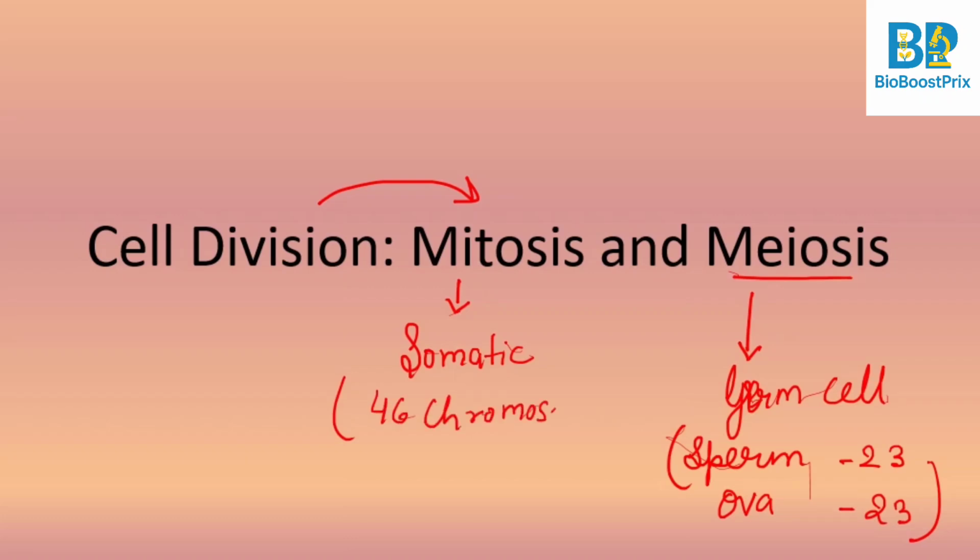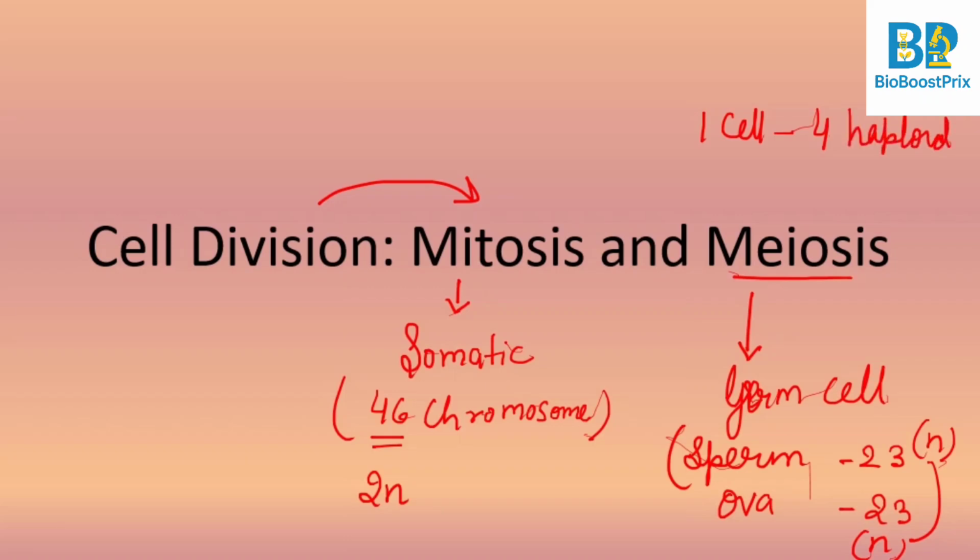In mitosis you get a diploid cell. Diploid means the cell which has 46 chromosomes, which is also called 2n chromosomes. And in sperm cells you get half the number of chromosomes in the germ cell. So in meiosis, one cell divides to give 4 haploid cells. That is what meiosis is. Haploid means half the number of chromosomes, right? And in mitosis, one cell divides to give 2 daughter cells, and both daughter cells are diploid. That means both have 46 chromosomes.